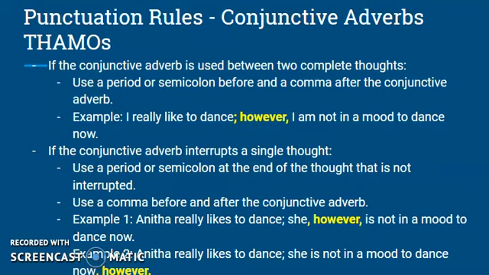The trickiest part is if the conjunctive adverb interrupts a single thought. That's the second part. You still want to connect two thoughts, but something else is interrupting. For example, Anita really likes to dance. That's a complete thought. I put a semicolon. She, comma, however, comma, is not in a mood to dance now.